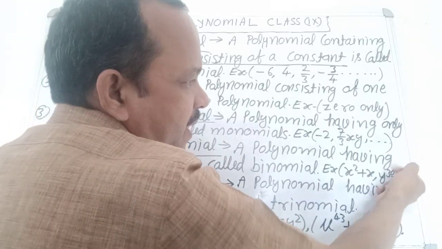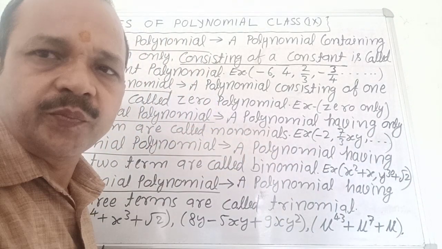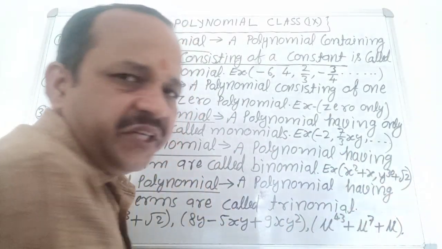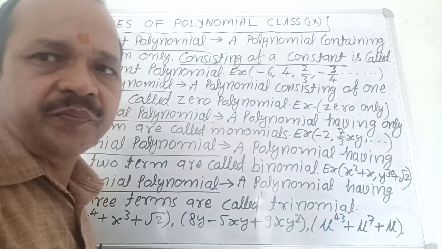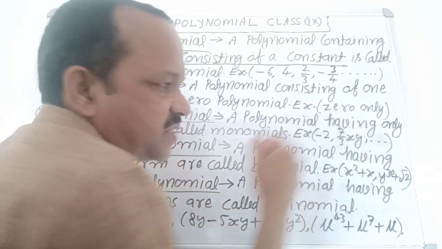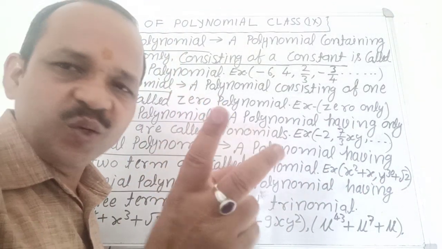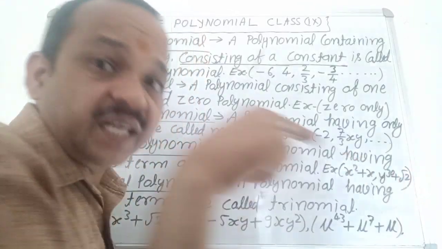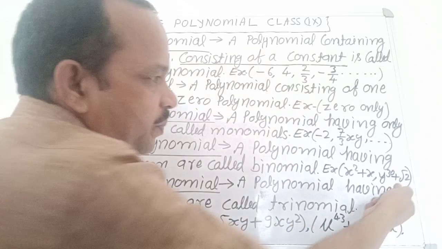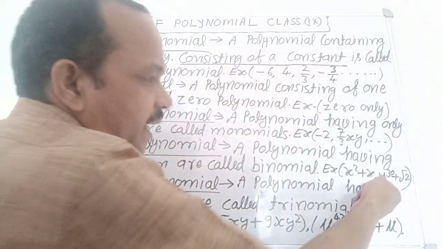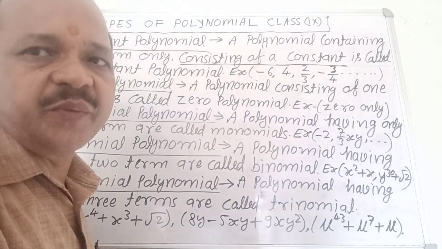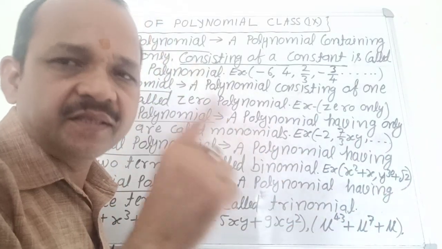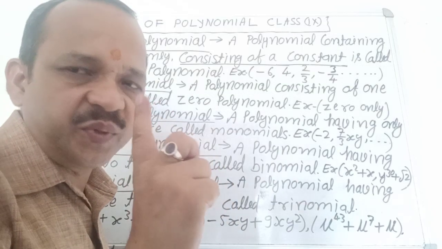Next example, y power 30 plus root 2. Here two terms: the first term is y power 30 and the second term is root 2, separated by the operation plus. Here root 2 is a constant, plus is the operation, y is the variable and its power 30 is the degree. Clear? No confusion about it?